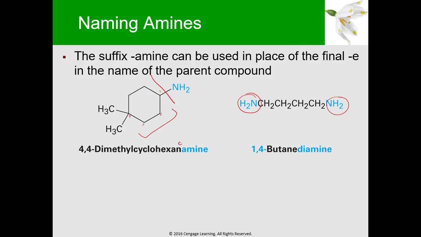We do not remove the E here, unlike the rule where we remove the E and put amine, because we have the presence of two NH2 groups. So it will become diamine, so we get butane diamine. Now, where are your NH2 groups located? You can say this is carbon 1, 2, 3, and 4. It can also be reversed, 1, 2, 3, 4, since it's the same. So at carbon positions 1 and 4, you have the amino groups. There are two of them, so that's why it's 1,4-butane diamine.